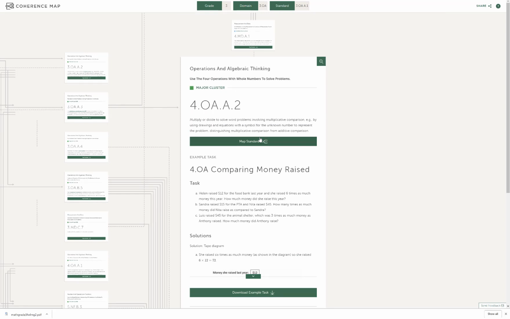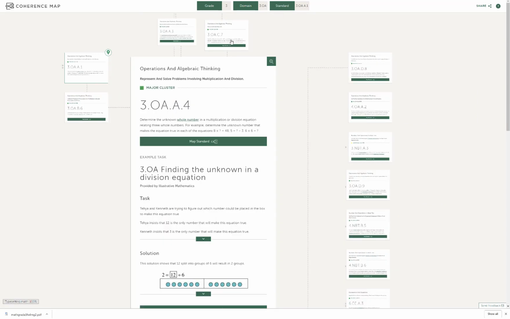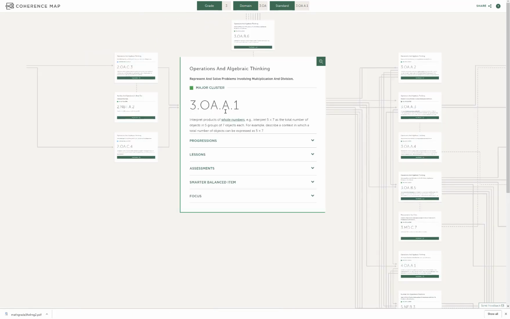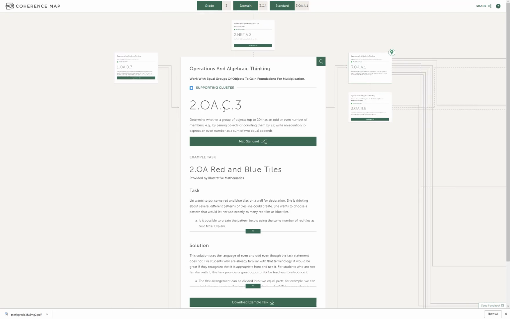And so this is vertical alignment, showing you how a fourth grade standard is backwards mapped, let's say, to a third grade standard, and that third grade standard can be mapped either horizontally across the grade level, like up here, to other third grade standards, or just keep clicking as you follow these paths back to, here we are, 3OA1, and then over to the left to 2OAC3. So the big idea with this map is that it's making coherence across our standards.